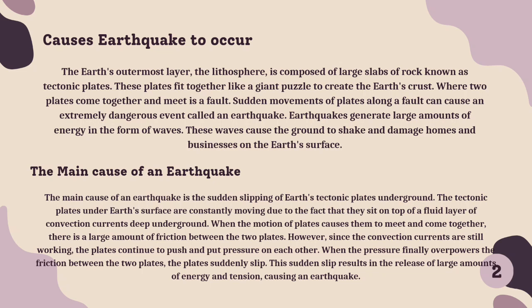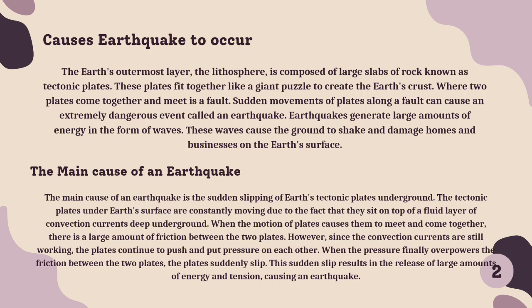The main cause of an earthquake is the sudden slipping of Earth's tectonic plates underground. The tectonic plates under Earth's surface are constantly moving due to the fact that they sit on a fluid layer of convection currents deep underground. When the motion of plates causes them to meet and overlap, there is a large amount of friction between the two plates.